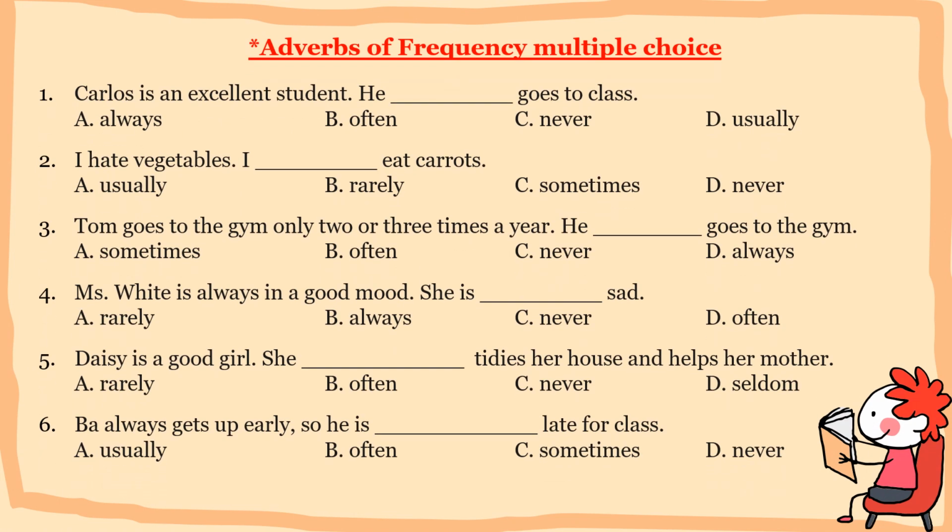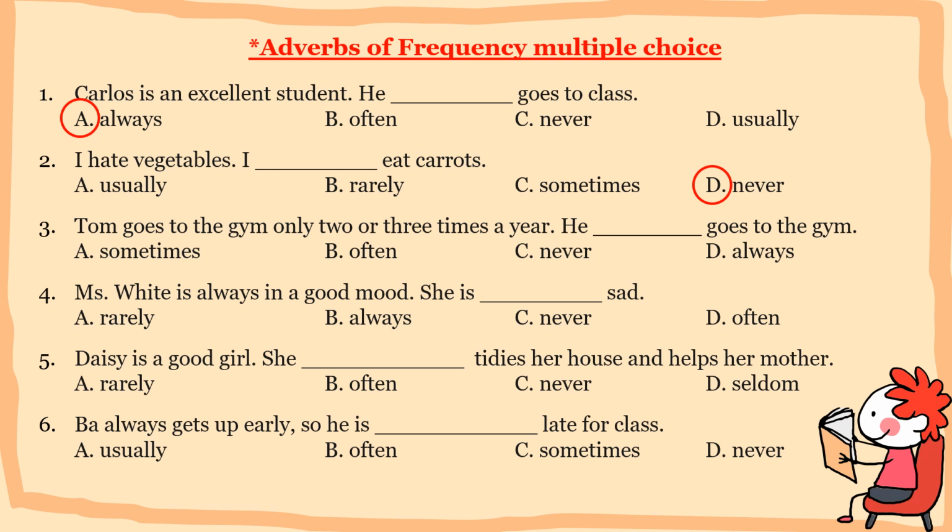So now let's practice. Choose the correct answer. I have 6 questions for you. Number 1. Carlos is an excellent student. Very good. He always goes to class because he is an excellent student. He is a good student. Number 2. I hate vegetables. Hate means don't like. So the answer here is never. I never eat carrots.